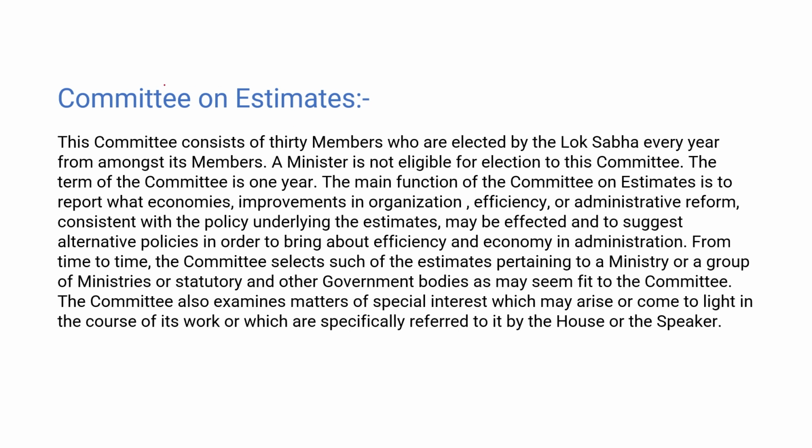Next is Committee on Estimates. Our second parliamentary committee is the Committee on Estimates. This committee consists of 30 members who are elected by the Lok Sabha every year from amongst its members. So the Committee on Estimates has 30 members, while the PAC has 22 members. PAC's members come from Lok Sabha and Rajya Sabha, but the Committee on Estimates elects its members from Lok Sabha only, for 1 year.